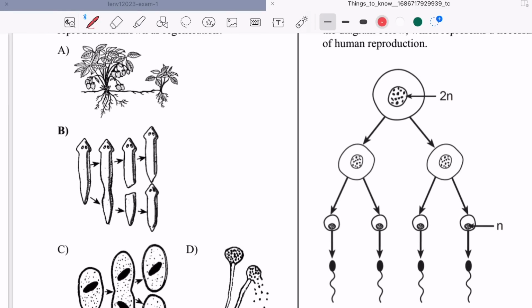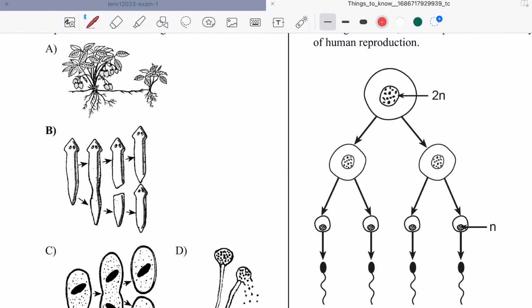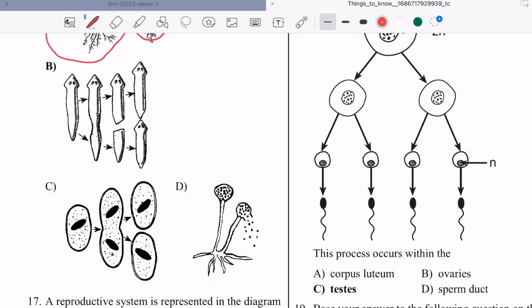Asexual reproduction. Asexual reproduction is when organisms reproduce with only one parent. For example, this is vegetative propagation. You don't need to remember that. I promise you don't need to remember that. But strawberries, the strawberry plant, they kind of grow off more strawberry plants. So that's asexual because it's one parent.